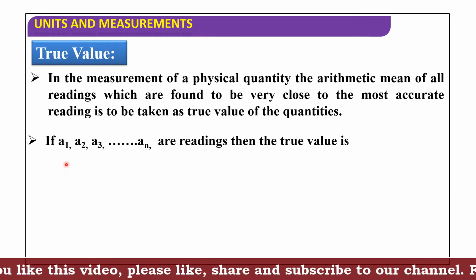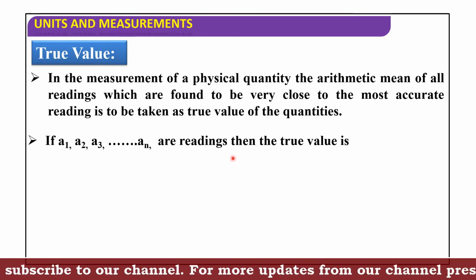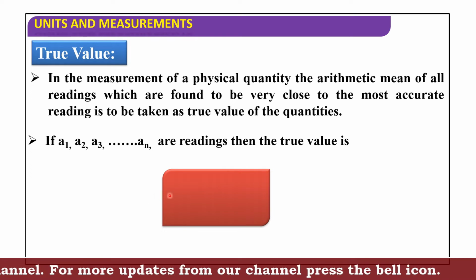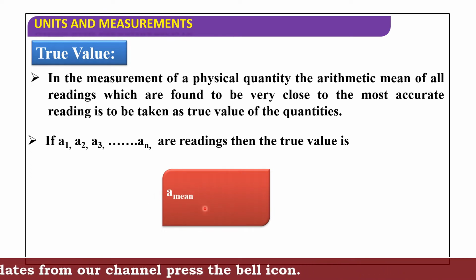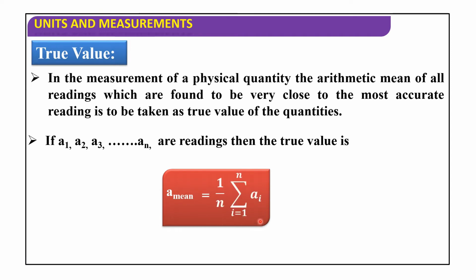If A1, A2, A3 and so on, An are readings, then the true value is the mean, A mean, that is equal to 1 by n into sigma i equals 1 to n of ai. So here the true value is A mean, equal to 1 by n sigma i equals 1 to n ai.